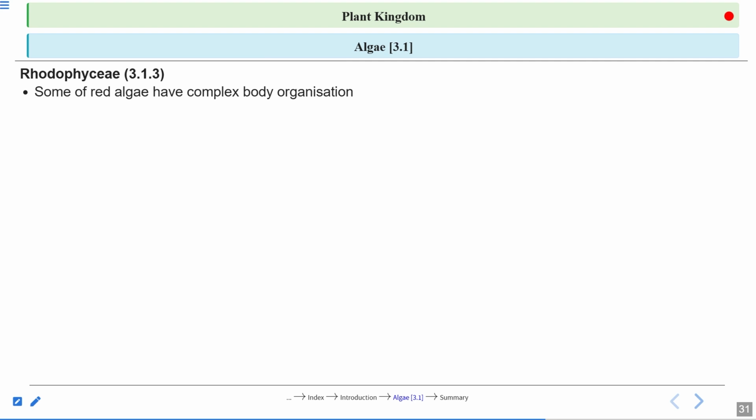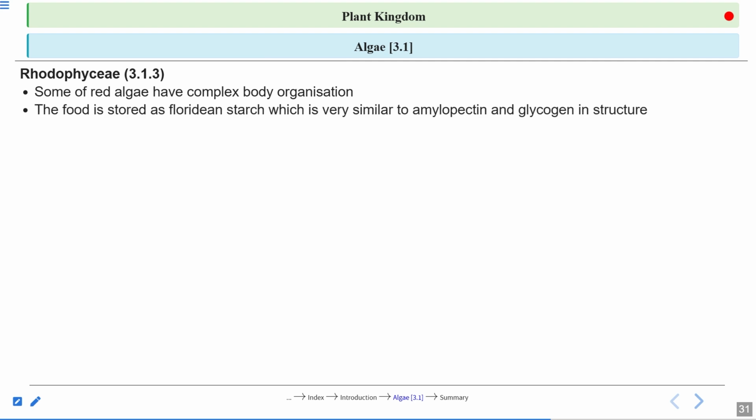Some of the red algae have complex body organization. Food is stored as Floridean starch, which is very similar to amylopectin and glycogen in structure. This is very important. You must remember the type of food stored in the three different types of algae: Chlorophyce, Phaeophyce and Rhodophyce.